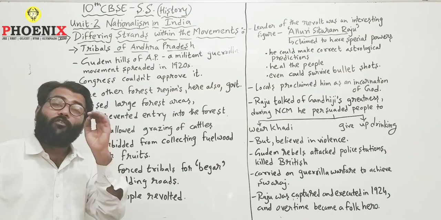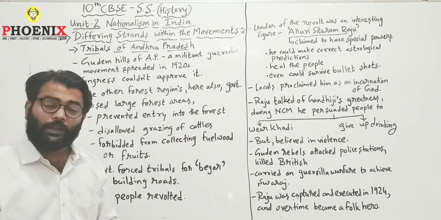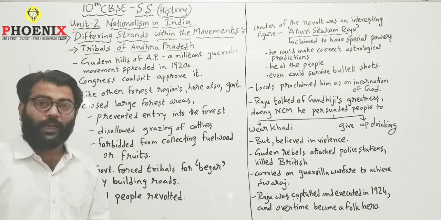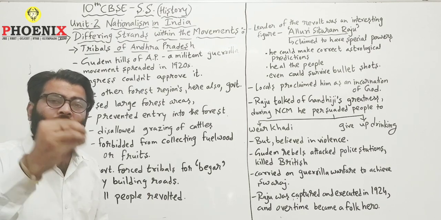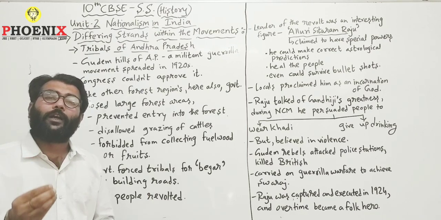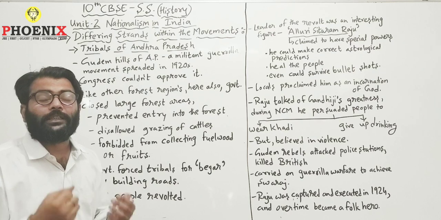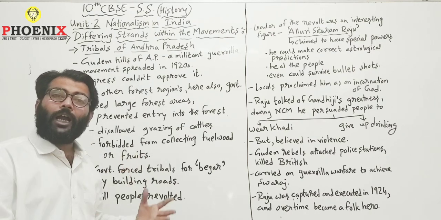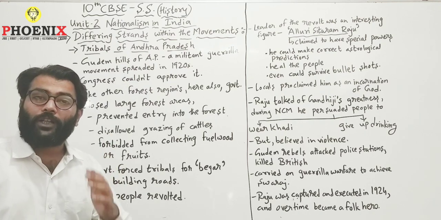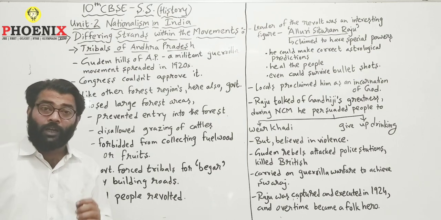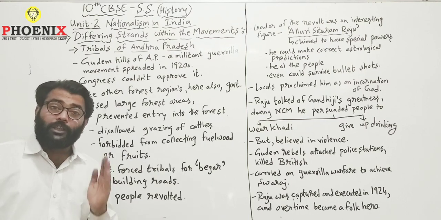That was what the forest dwellers considered to be their birthright, right? Because they had dwelt in the forest for thousands of years. Their ancestors lived there. Their entire livelihood, their house, their land, their agricultural land, everything is there in the forest, and they take care of the forest, and in return the forest gives them all these resources like fruits, medicines, various types of herbs, shrubs, and various other things. So that was how their life sustained, that was the way they lived, that was part of their culture and civilization.